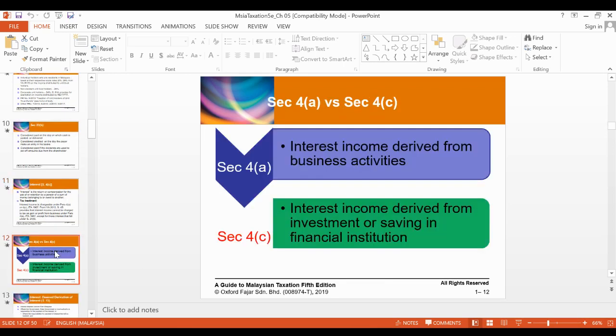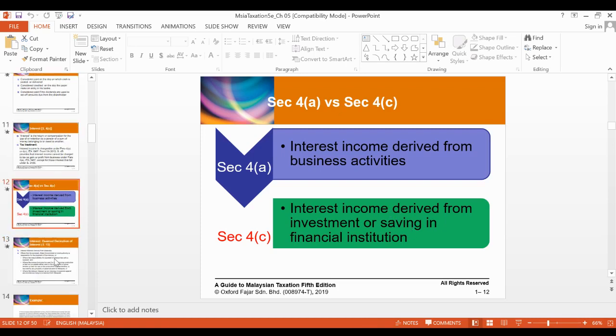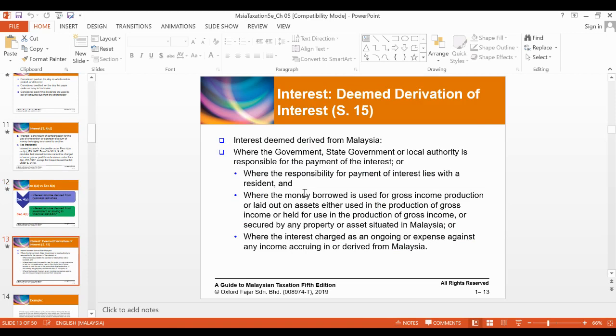So here we can see that there is a difference between Section 4A and also Section 4C, because Section 4A is actually interest income derived from business activities. And under Section 4C is actually interest income derived from investment or saving in financial institution. For example, interest deemed derived from Malaysia,